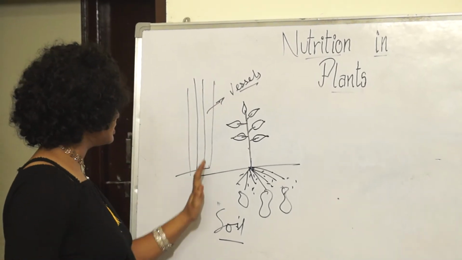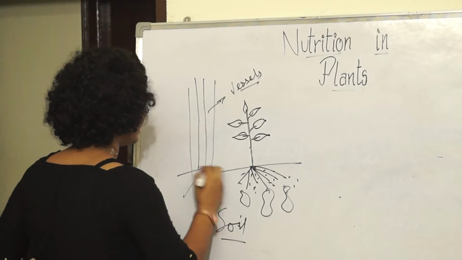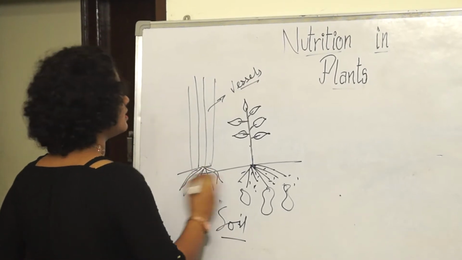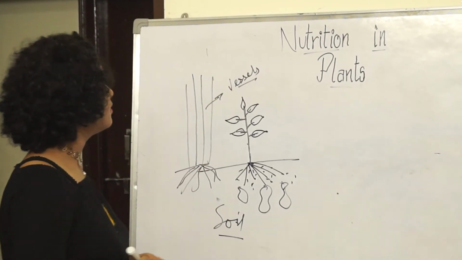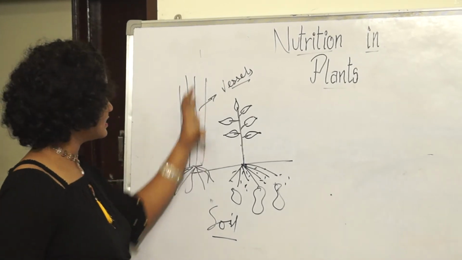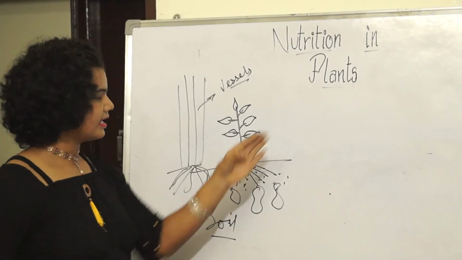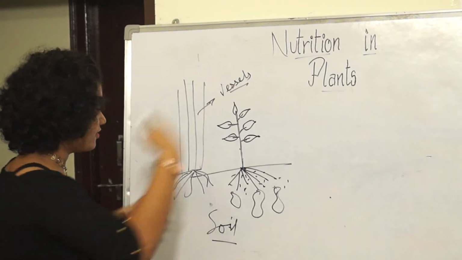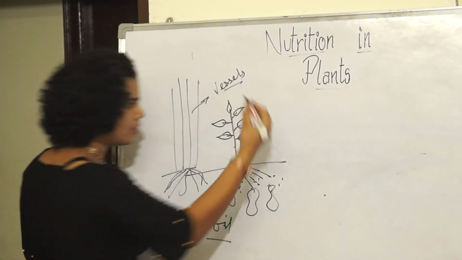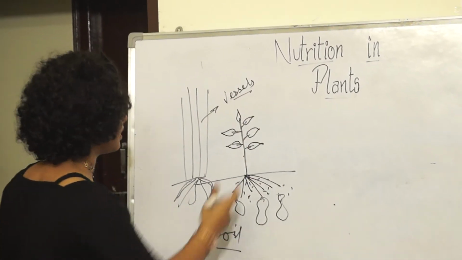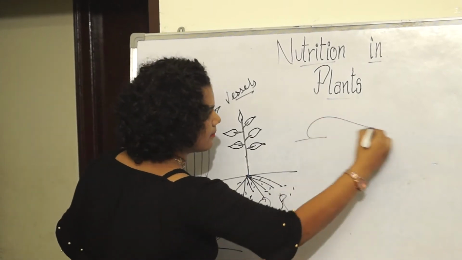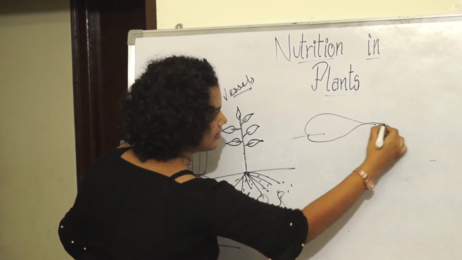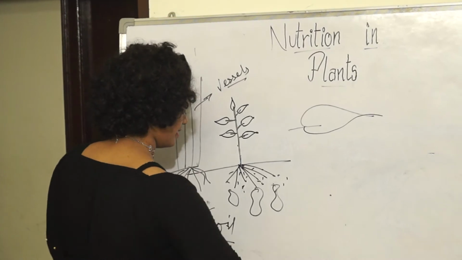Through these vessels, the minerals and nutrients are transported, and these vessels further reach all the leaves. So here you have the leaf. Let me draw a picture of the leaf here.